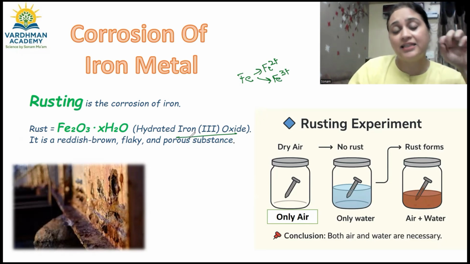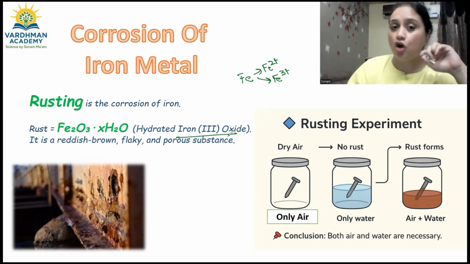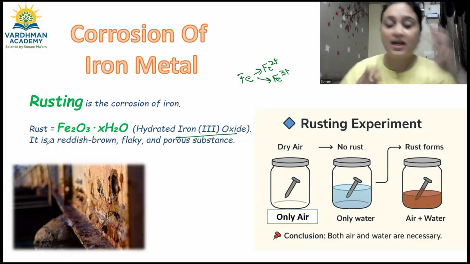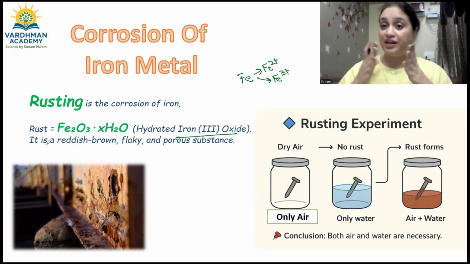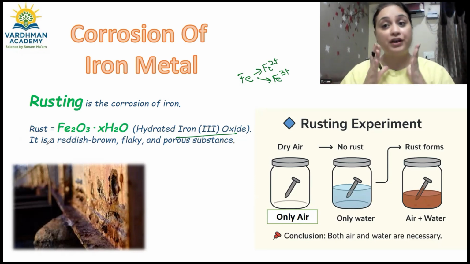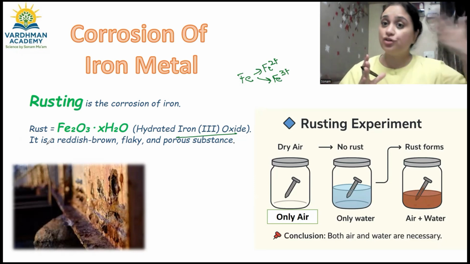So that is iron oxide, ferric oxide. And this ferric oxide, what is the nature of this substance? New substance is formed with new properties. Iron की अपनी properties क्या है? It is very rigid, it is hard, it has lot of tensile strength. But when you talk about ferric oxide, it is just the opposite.